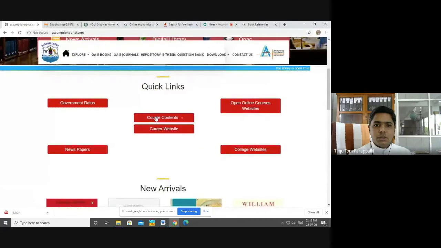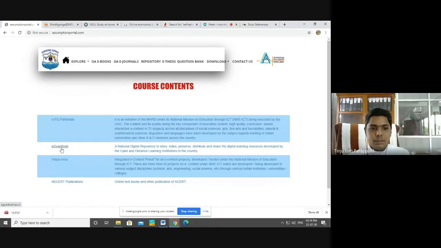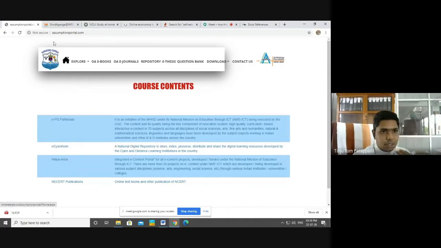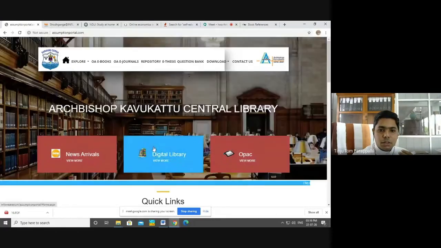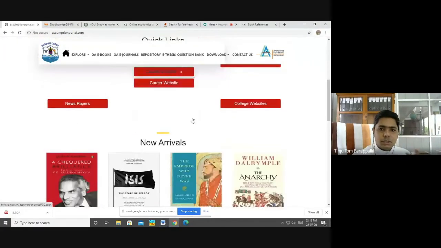Then these are the government data. Then there is course contents. Course contents means, as I have already noted, EPG Pathshala. eGyanKosh is a website that provides us with the course notes of Indira Gandhi Open University. And there is Vidyamitra. Vidyamitra is also a venture of MHRD. And another one is career websites.